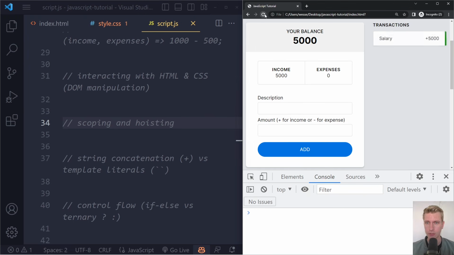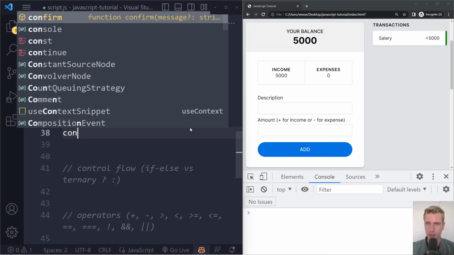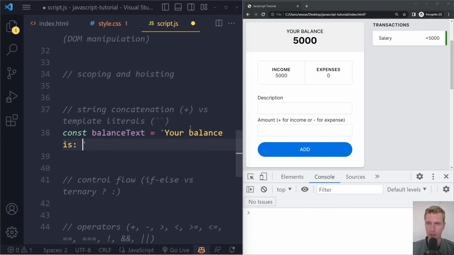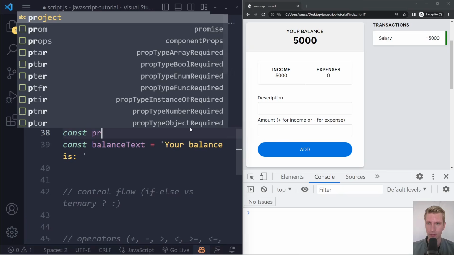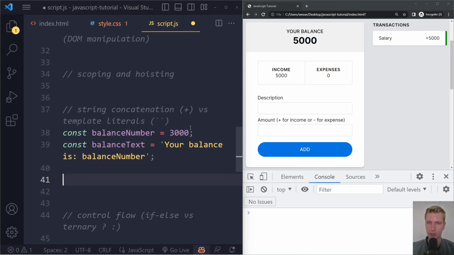All right, let's talk about string concatenation and template literals. So you can imagine that we could have some kind of string, balance text, and we could have something like 'your balance is', and then we want to have some kind of number, right? So let's say we have another variable here, balance number, let's say 3000. Your balance is colon, and then I want to use the actual balance number. So can I just write balanceNumber like this? Whatever the balance number variable is, that's what I want to use here. It could be 3000, could be 8000, whatever it is. Can I just write it like that? Well, let's see what we get.